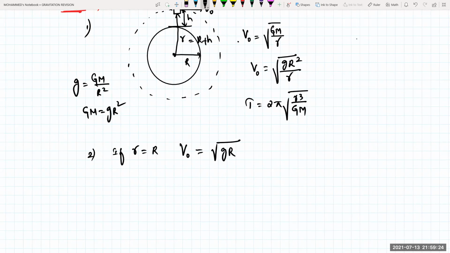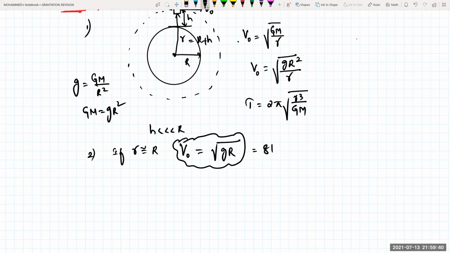Small r, because capital R is the radius of the earth. If h is very, very much lesser than R, then at that time r will be approximately equal to R. Then orbital velocity will also be written as under root of g into R.